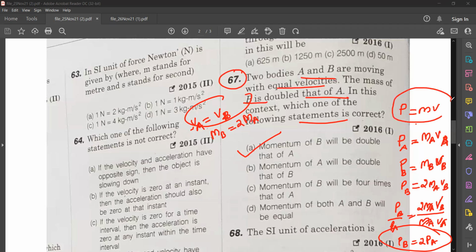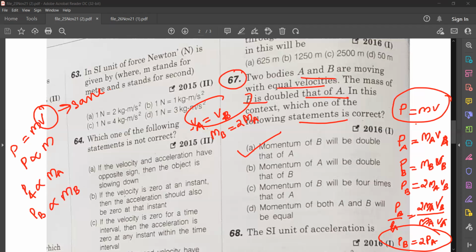So we only need to know the equation P is equal to mv. Direct substitution, you'll be getting the answer. Or like this also you can try: P is equal to mv, that means P is proportional to m, because velocity is given as same. So PA is proportional to MA, PB is proportional to MB.